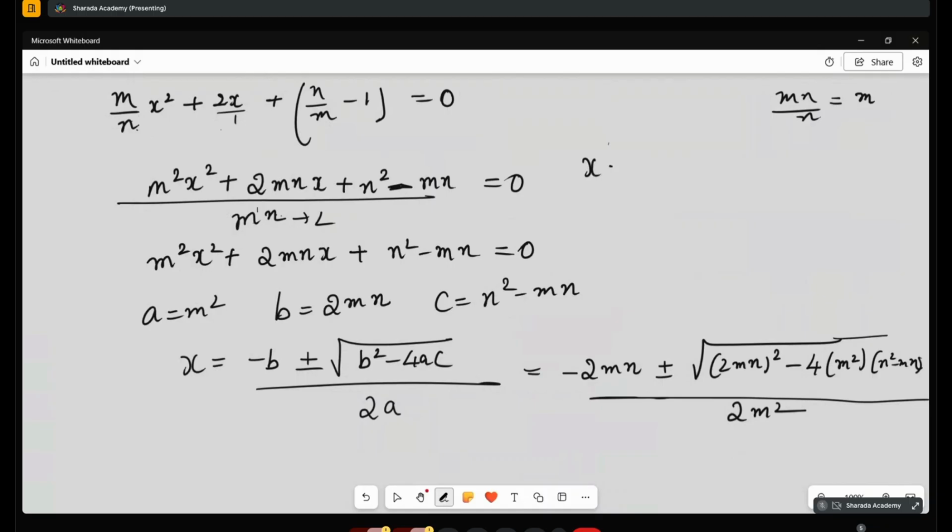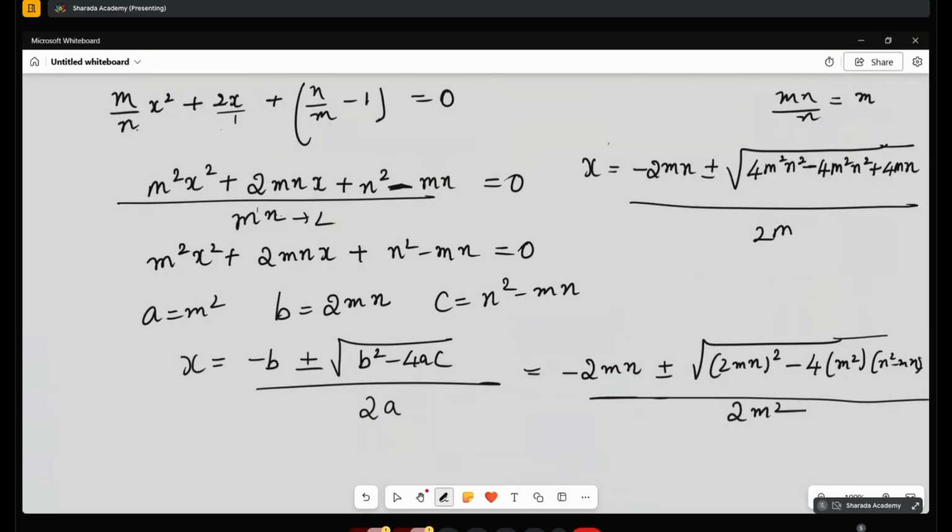So x is equal to minus 2mn plus or minus root of 4m²n² − 4m²n² + 4m³n, whole thing by 2m².